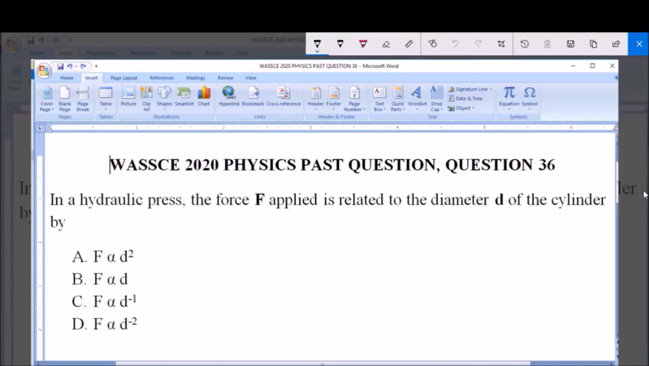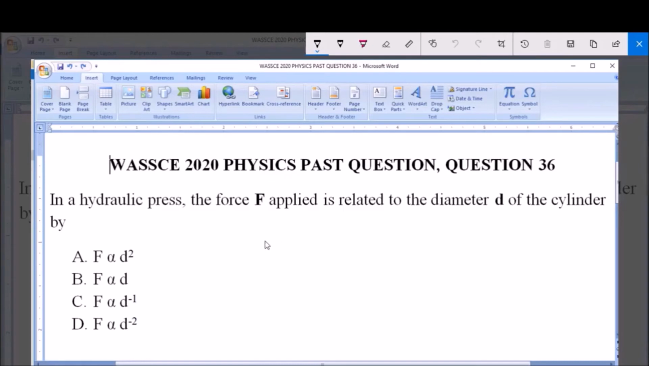I will be answering WASSCE 2020 Physics past question, question 36. In a hydraulic press, the force F applied is related to the diameter of the cylinder by: A. F is directly proportional to the square of the diameter. B. F is directly proportional to the diameter. C. The force F is inversely proportional to the diameter. And D. The force F is inversely proportional to the square of the diameter.